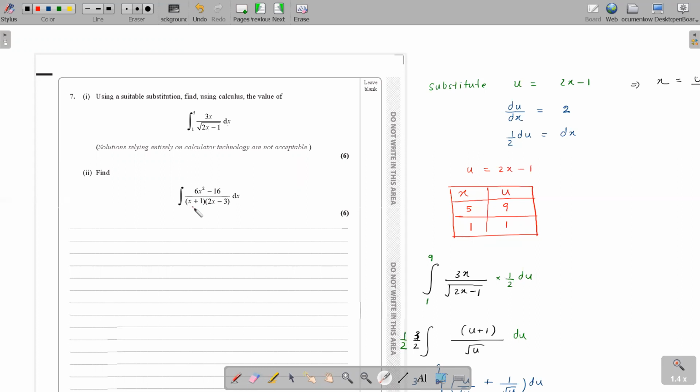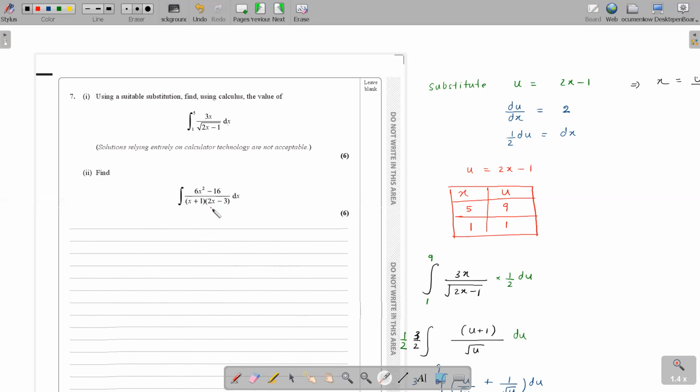So what is the best way to go ahead here, to integrate something like this? Look at the denominator. There are 2 factors here. Doesn't it kind of ring a bell? Yes, yes. You can take partial fractions. Partial fractions, exactly. Each factor gets its own fraction, then we can easily integrate.